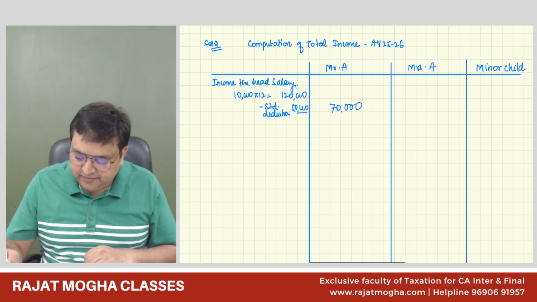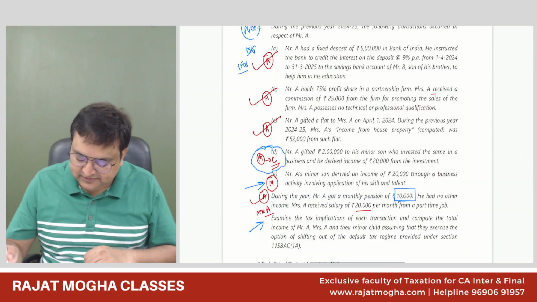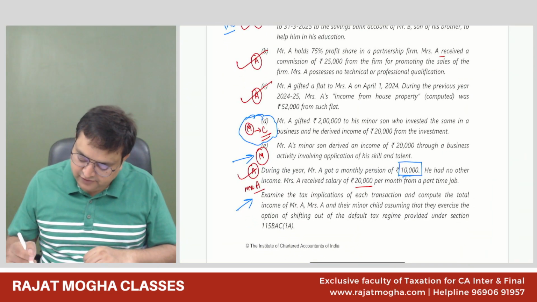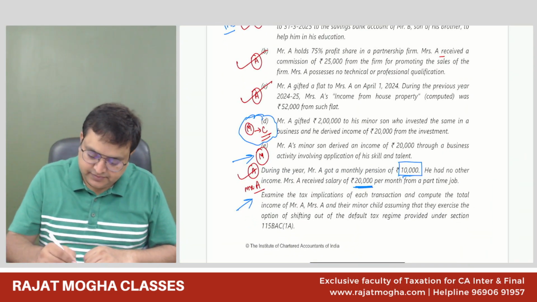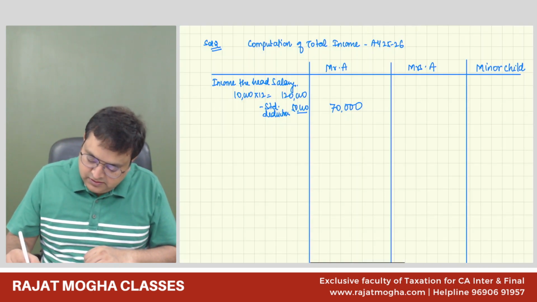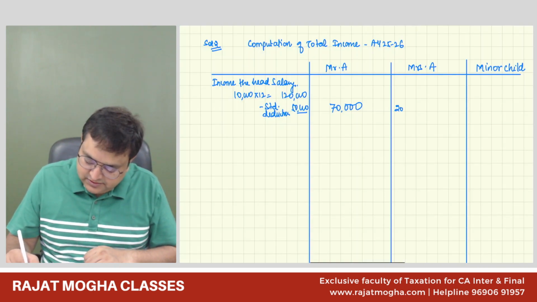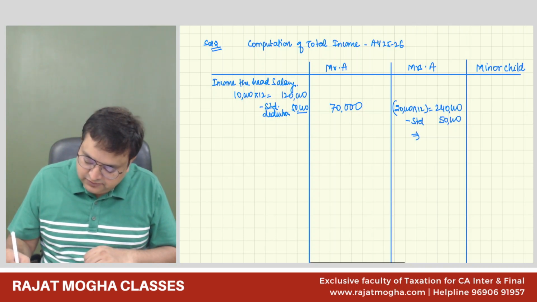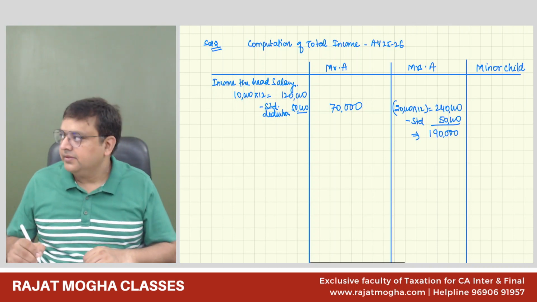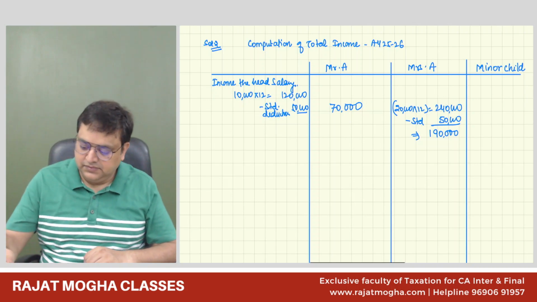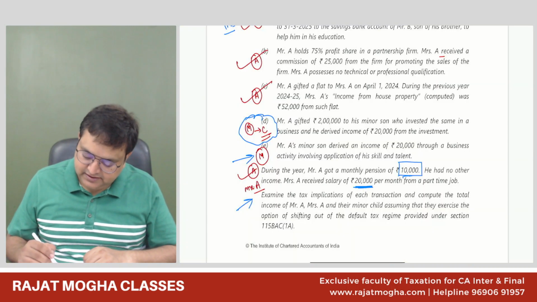We can calculate for Mrs. A also because it has been given to us that she is also getting a salary somewhere of 20,000 per month. So 20,000 into 12, 2,40,000 minus standard deduction, 50,000. She is also getting 1,90,000 rupees. Got it?